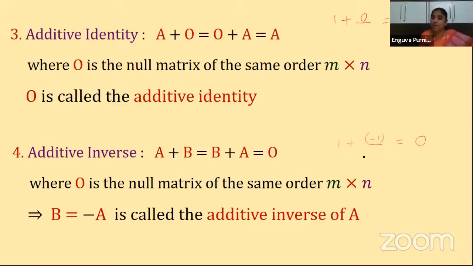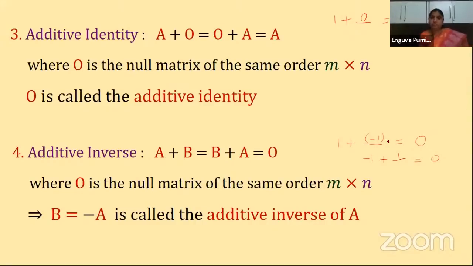Similarly, suppose minus 1 is my number, plus a blank is equal to 0. How much should I add to get 0? 1. So 1 plus minus 1 is equal to 0, and minus 1 plus 1 is equal to 0. If I interchange, that doesn't make any difference. Minus 1 is called the additive inverse of 1, and 1 is called the additive inverse of minus 1. They are mutually additive inverses of each other.